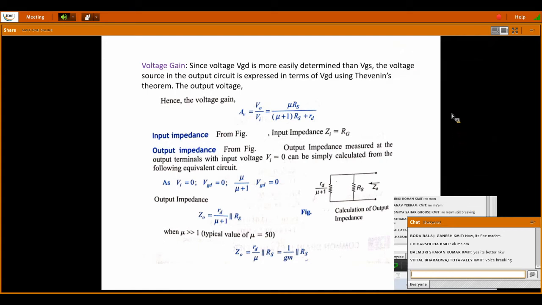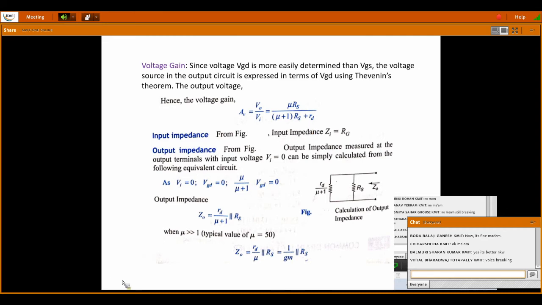First is voltage gain. Since VD is more easily determined than VGS, the voltage source in the output circuit is expressed in terms of VGD using Thevenin's theorem. The output voltage is given as AV equal to V0 by Vi, which is equal to mu Rs by (mu plus 1) into (Rs plus rd).